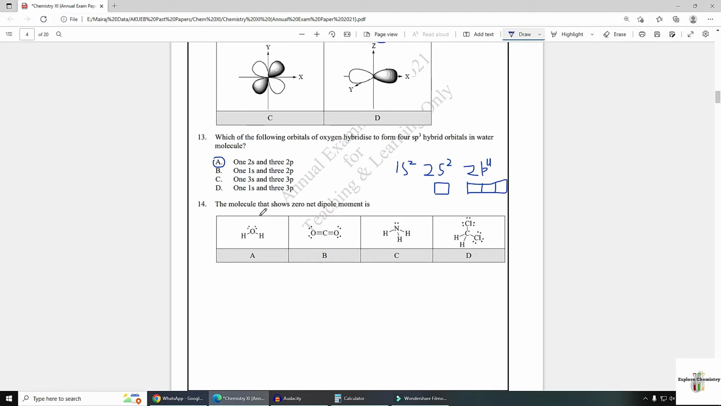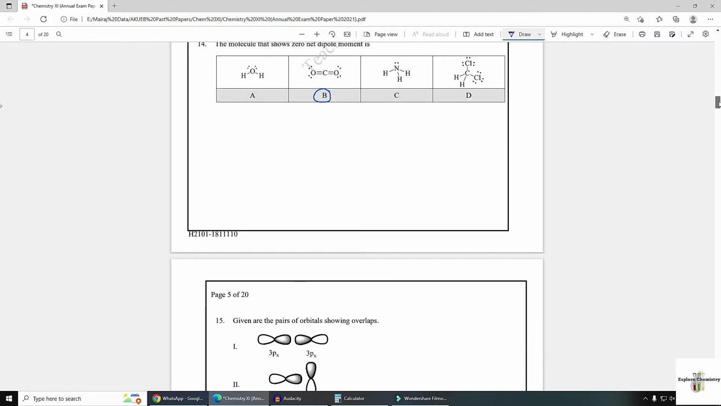Number 14, the molecule that shows zero net dipole moment is. The molecule should have a symmetrical structure without any lone pair. It will show zero net dipole moment. A is the structure of water where 2 lone pairs are present. In the central atom there shouldn't be any lone pair, so option B is the correct answer. Here the dipole moment values of both the bonds will cancel out each other. Here a lone pair is also present, and this is an asymmetrical structure. All the remaining structures are polar in nature. They will not have net dipole moment 0.